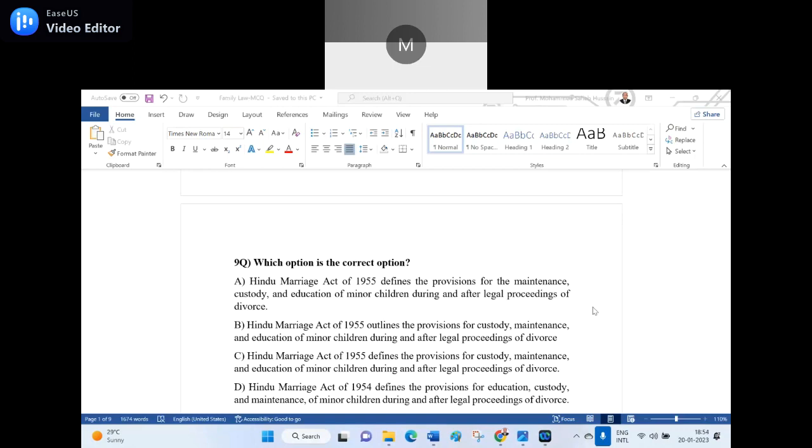C. Hindu Marriage Act of 1955 defines the provision for custody, maintenance and education of minor children during and after the legal proceeding of divorce. D. Hindu Marriage Act of 1954 defines the provision for the education, custody and maintenance of minor children during and after the legal proceeding of divorce. Among A, B, C, D, which one is the correct option?